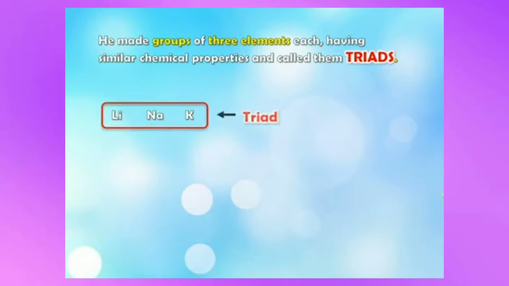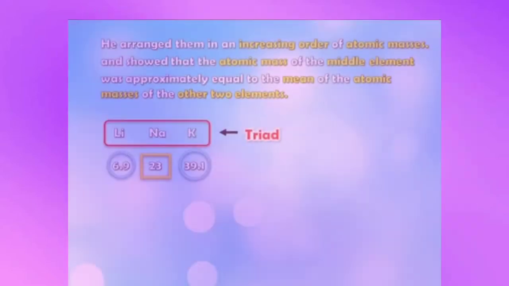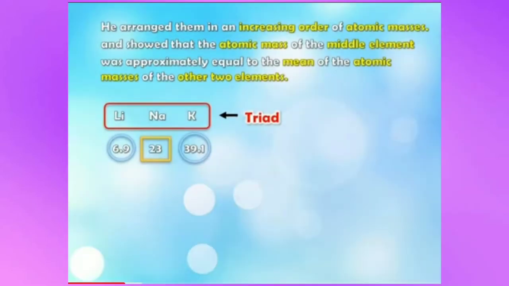Understood? What is a triad? Then he arranged them in increasing order of atomic masses and showed that the atomic mass of the middle element was approximately equal to the mean of the atomic masses of the other two elements.